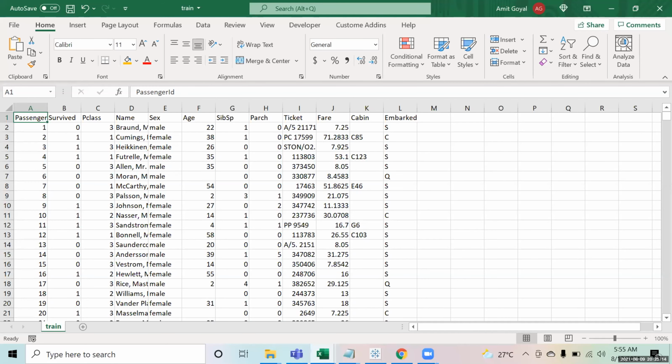Yes. So your question is like how many? I mean, we don't have to calculate how many children, right? Because we can't do that. We just have a count of parent and child, like whether the people were traveling with any of the parents or child. So that is what we are doing.